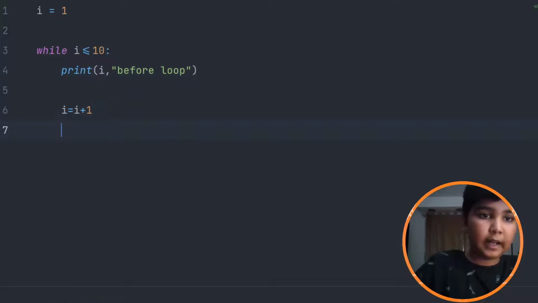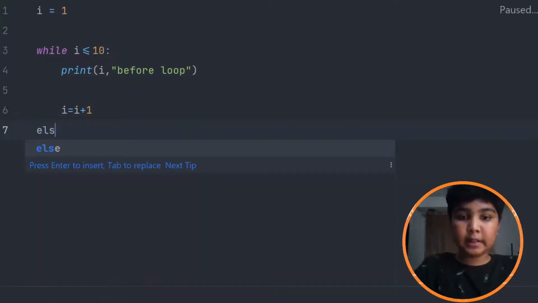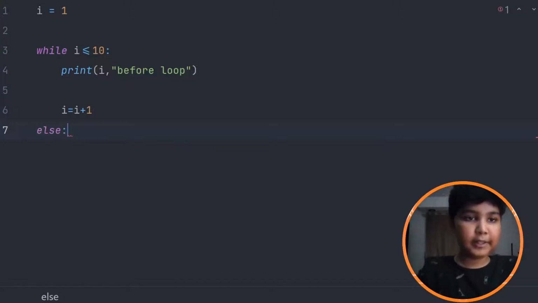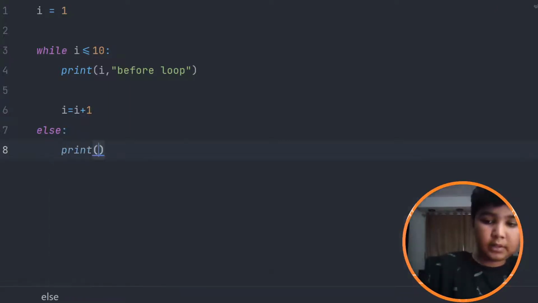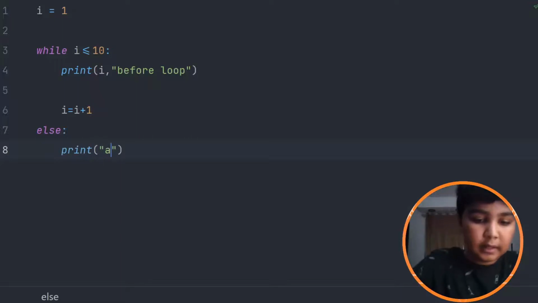Now after this, I need to put else statement. Else statement I've taught you in the if statement. If else could also be used in the while loop. So else statement, and I will print out after loop.